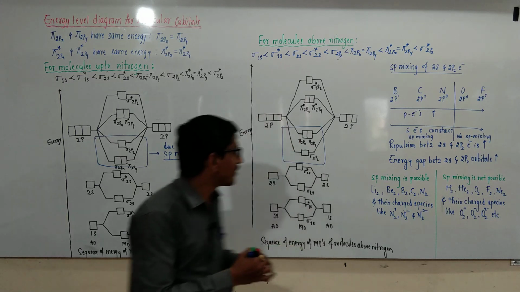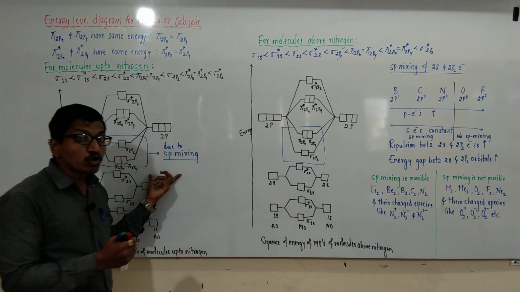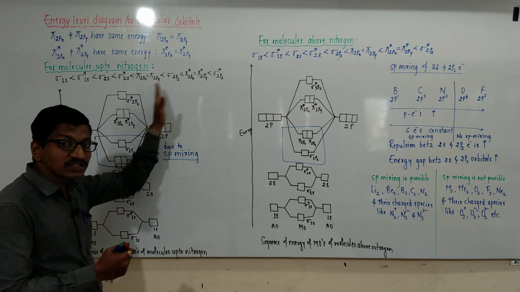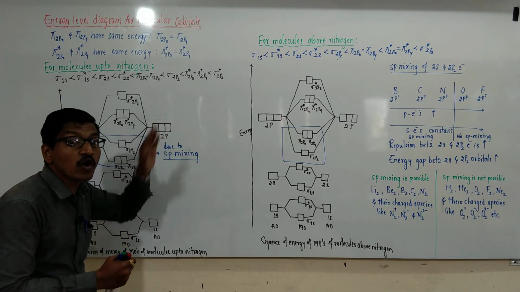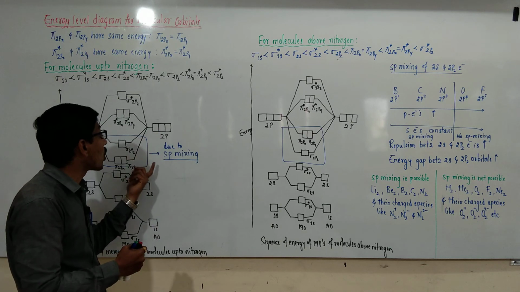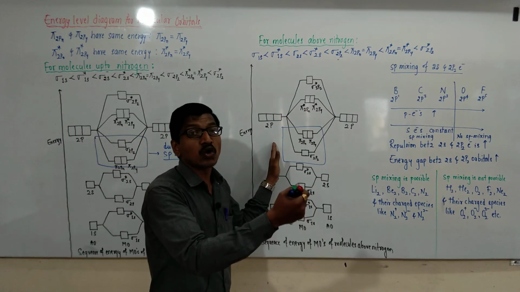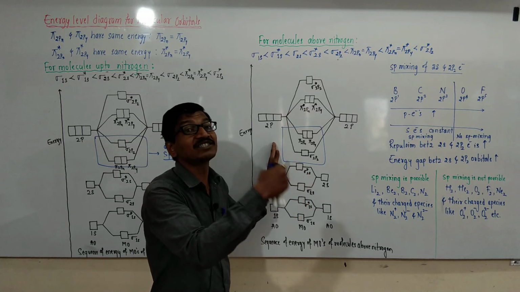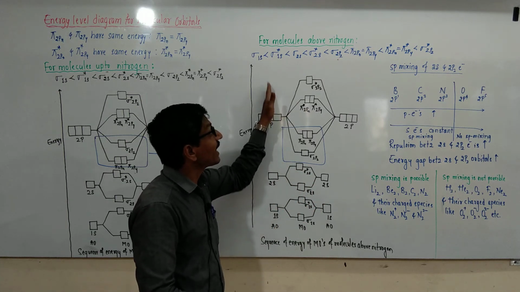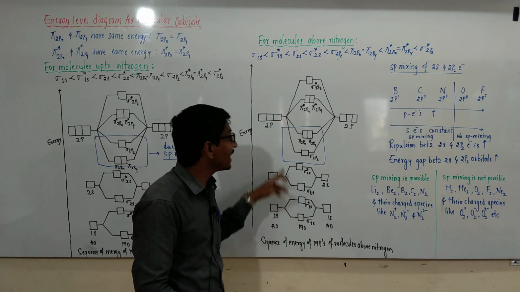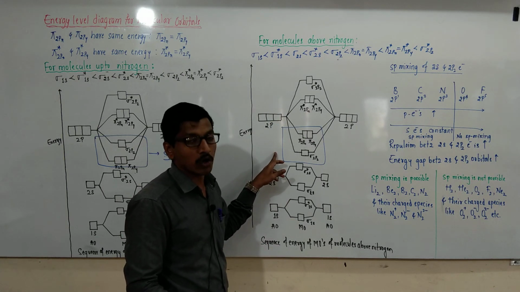You have to remember these two energy level diagrams. Up to nitrogen and its charged species, this electronic configuration and energy level is followed for filling the electrons in the molecular orbitals. And above nitrogen, that is oxygen, fluorine, neon and its charged species, this electronic configuration and energy level diagram is followed for filling the electrons in the molecular orbitals.